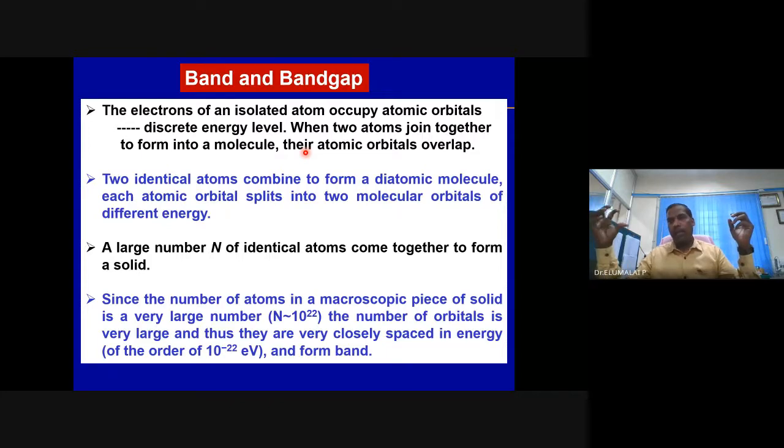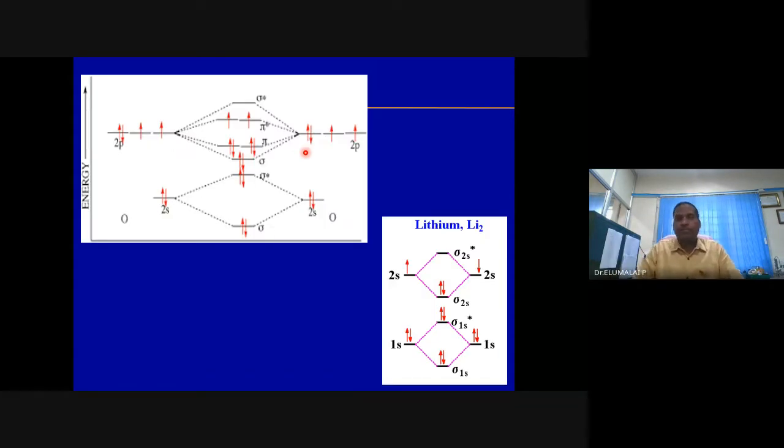On this side, another hydrogen or any such element, they will put it. How many atoms, what is the atomic number, they will put it here. Then they will arrange the molecular orbitals like this. This is an oxygen. So for simplicity, the 1s orbital is removed, excluded. So 2s, 2p. Oxygen, what is the atomic number?